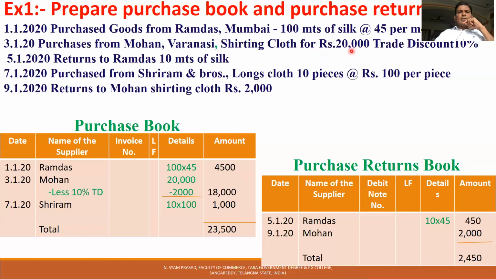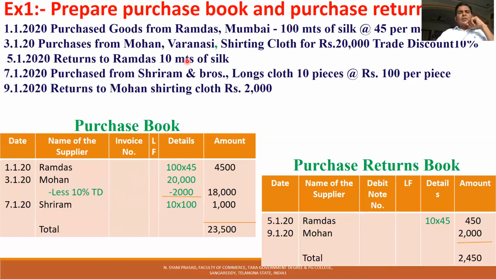That's why, we purchased 20,000. So the date, the 3rd, and Mohan's name, 20,000 worth of goods minus 10%, 2,000, is to be deducted. So 18,000 is recorded with Mohan's name in the purchase book. The 2,000 need not be recorded. So the trade discount will not be recorded in the books of accounts. Only 18,000 is recorded. So simple. Mohan, date, and 20,000 minus 2,000, 18,000, less trade discount 10%.